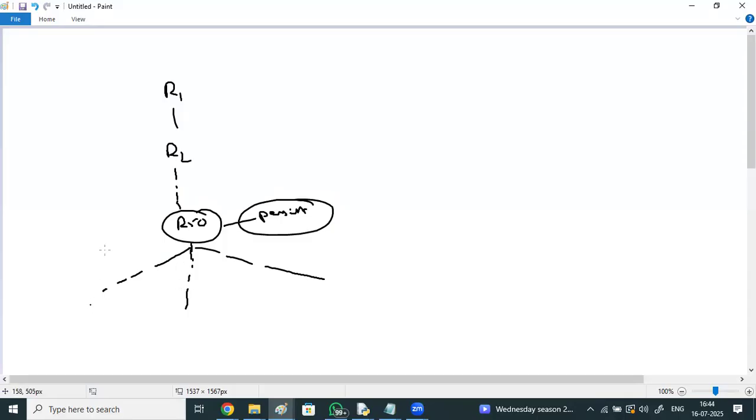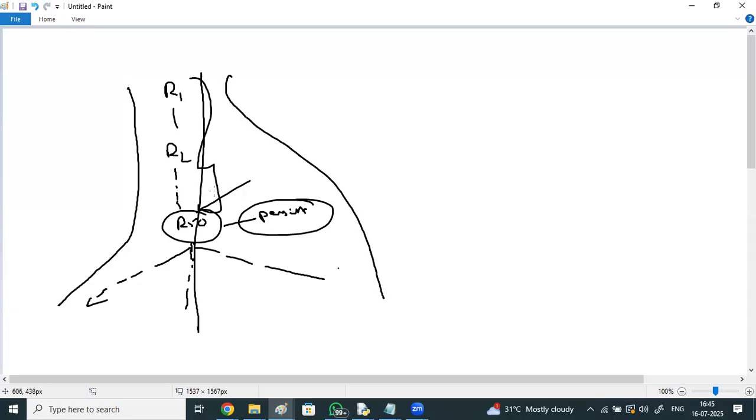R50 output is used. So the first flow should execute compulsorily. At least one flow should be executed, because to persist this R50, all this has to run. The second flow onwards, they can make use of R50 output. No need to execute the first 50 steps. This is the second flow, right? And this is the third flow. R50 output is used by 3 flows. Second and third flows make use of this R50 output. No need to execute the 50 steps again in the second and third flow. That is the advantage of persistence.